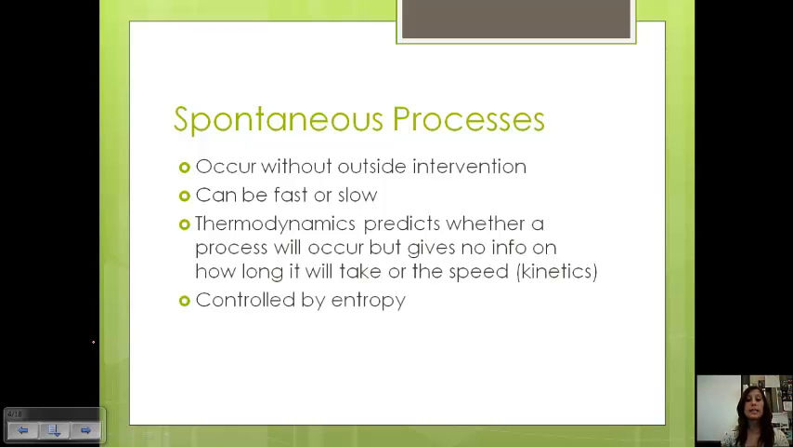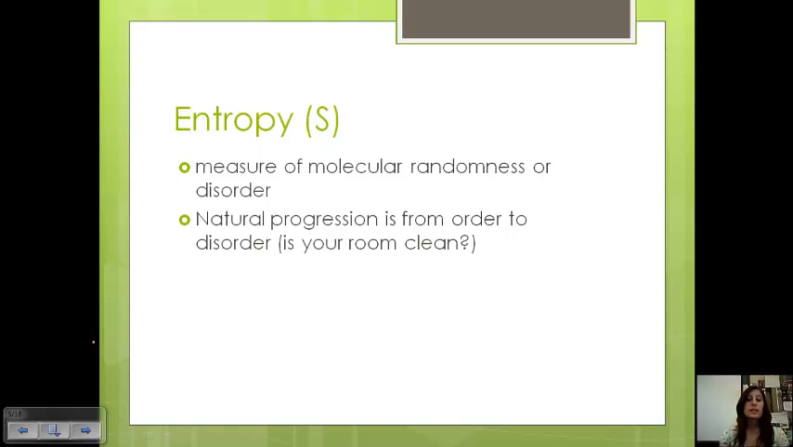Spontaneity is controlled by entropy, and so that's what we're going to spend some time talking about today. Entropy, which we use a capital S to denote, is the measure of molecular randomness or disorder. So how spread out, disordered, random are the particles. There is a natural progression in nature to go from order to disorder.